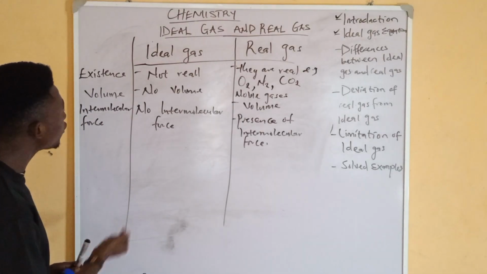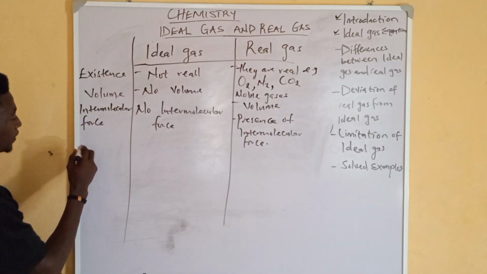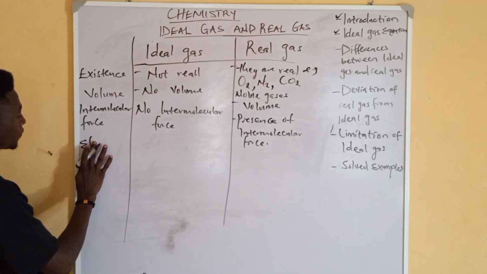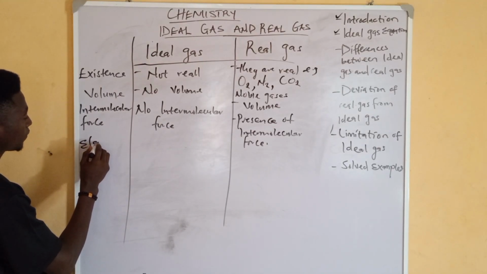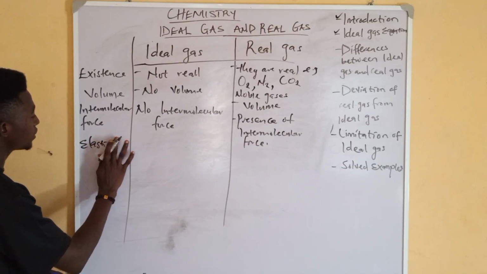All right. Now, another difference is elasticity.